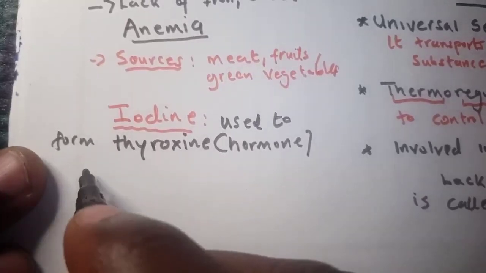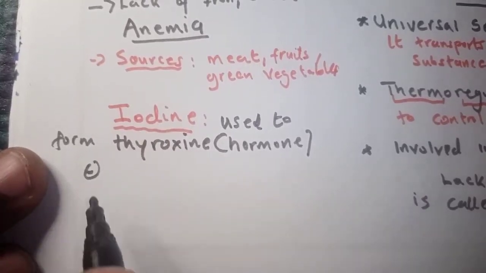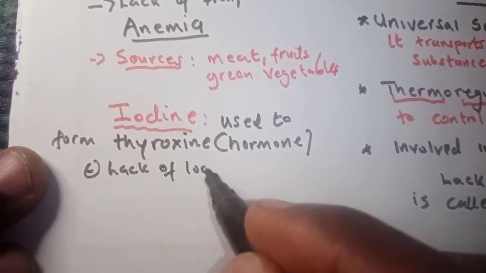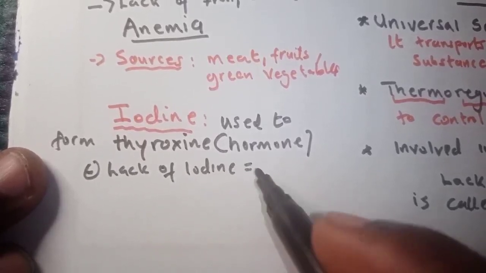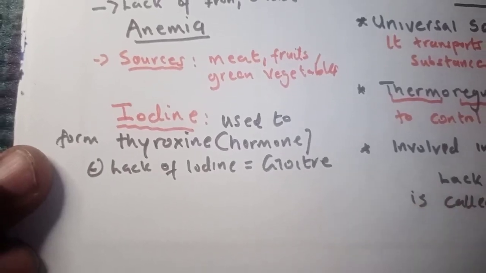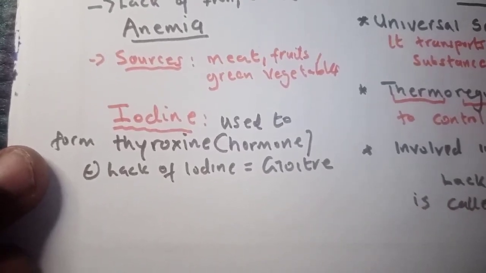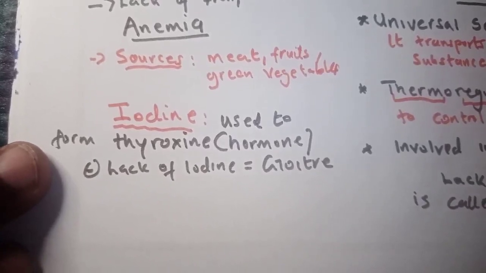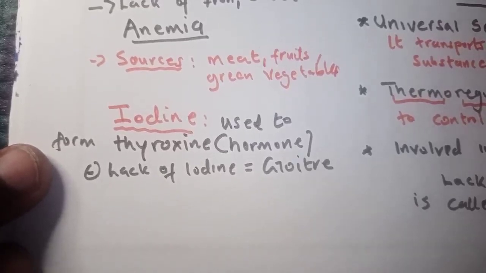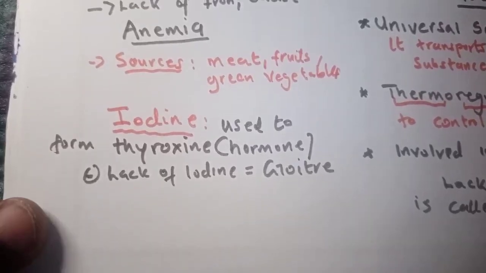If you lack iodine, you have people that suffer from what we call a goiter. It's a swelling here on the neck, where they swell in the neck.